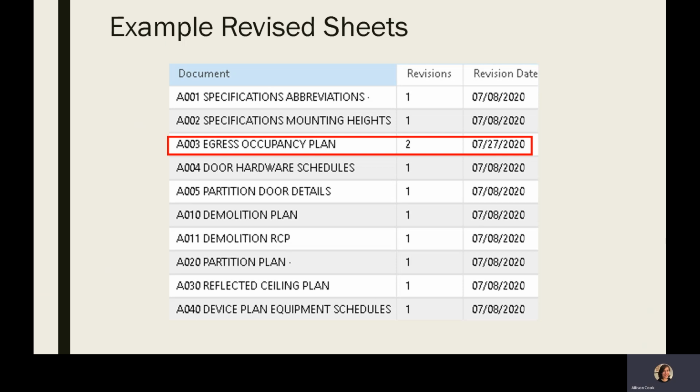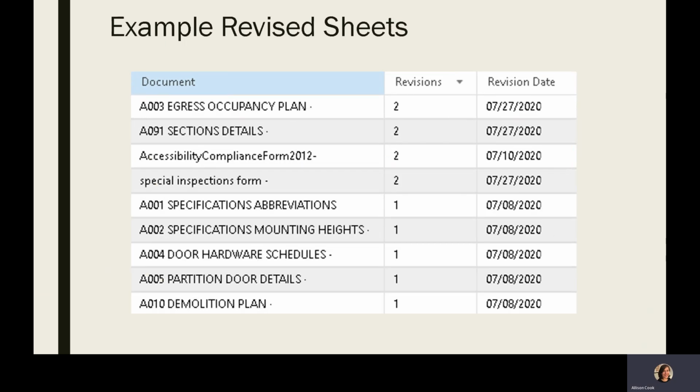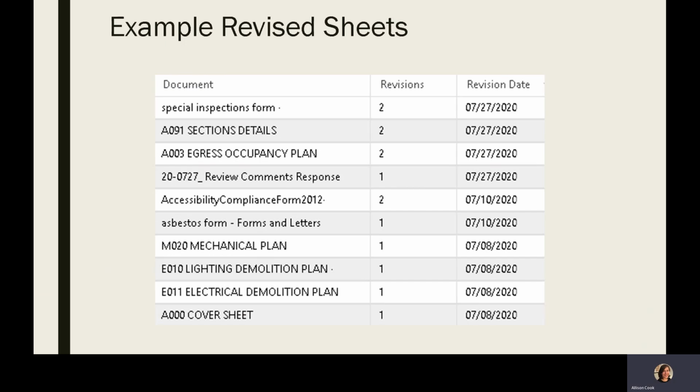Revisions can be sorted by date as well as by the number of times revised. In this case, we can see sorted by the number of revisions. So the reviewer can quickly and easily find which sheets were revised, as seen here. Now for this same project on the next sheet, they've sorted by date. Now you can see the uploaded both sheets that were revised as well as any new documents such as the comment response letter and the forms in this example.